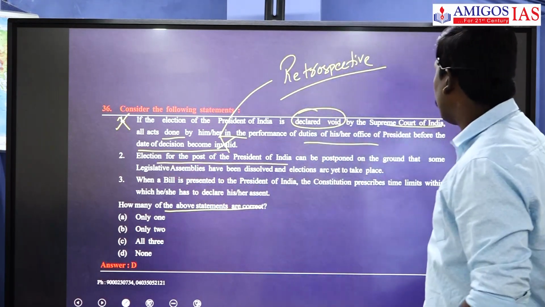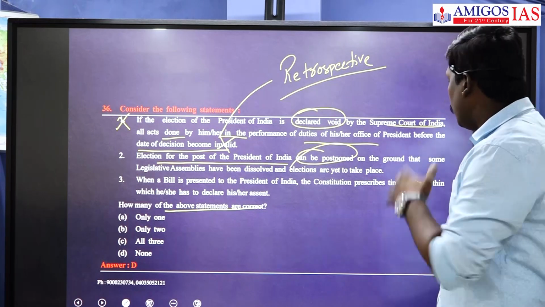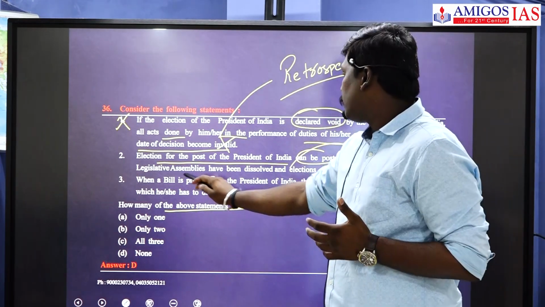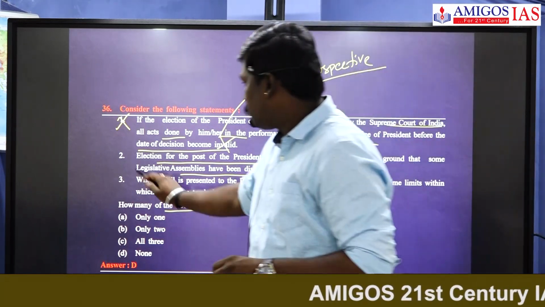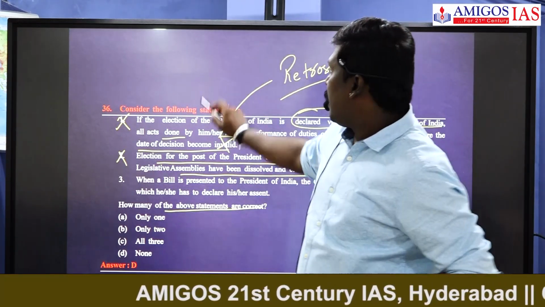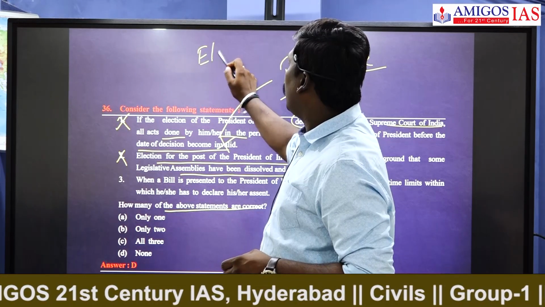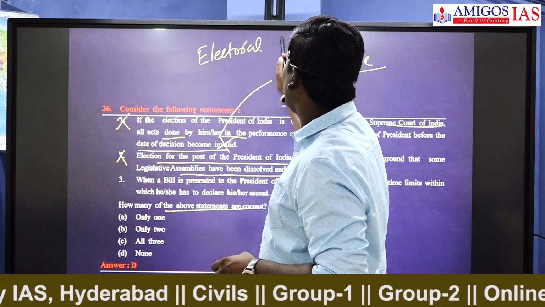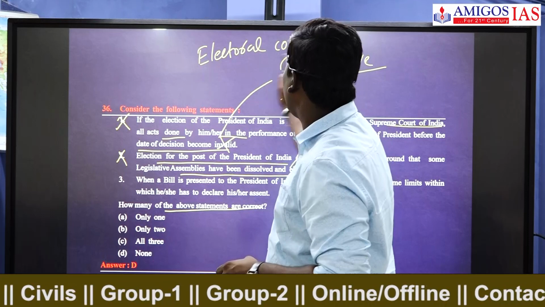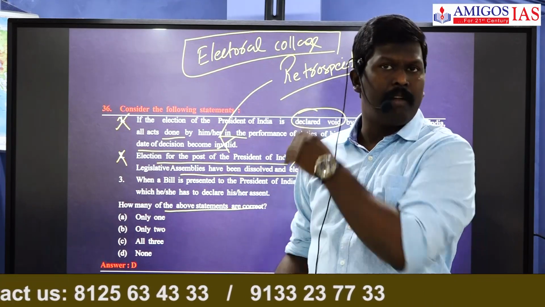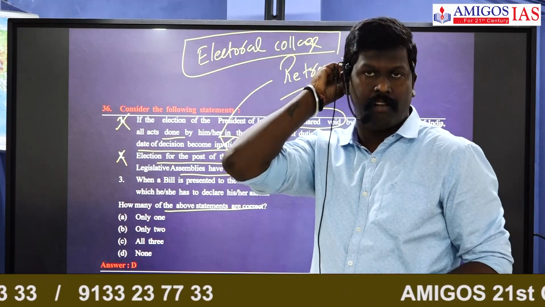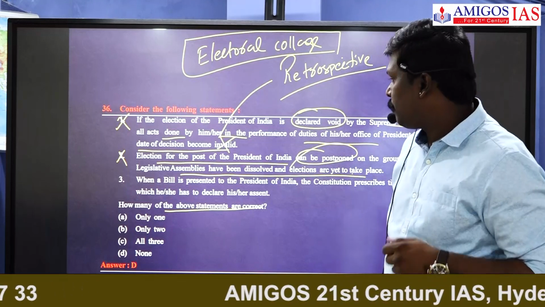Elections for the post of the President can be postponed on the grounds that some legislative assemblies have been dissolved and elections are yet to take place. No, this is also wrong. If the electoral college of the President of India is vacant, no problem. We have to continue with the elections. The vacancy of the MLAs or MPs doesn't stop the election process here.